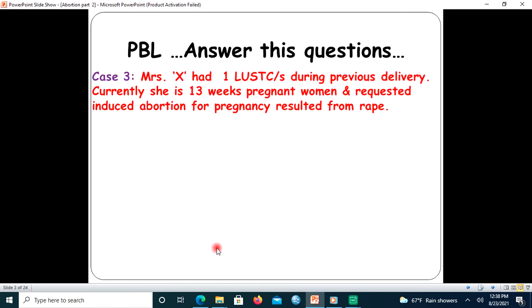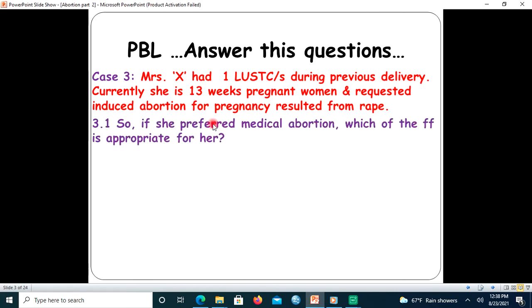Welcome. The third case: Ms. X had one lower uterine segment transverse cesarean section during a previous delivery. Currently, she is 13 weeks pregnant and requested induced legal abortion for a pregnancy resulting from rape. So, if she prefers medical abortion, which of the following is appropriate for her?